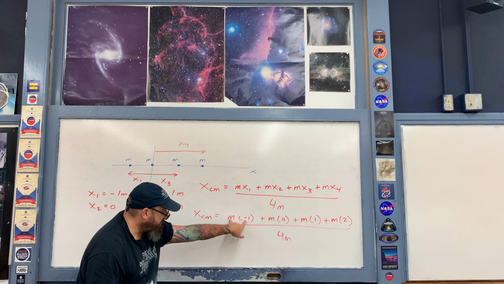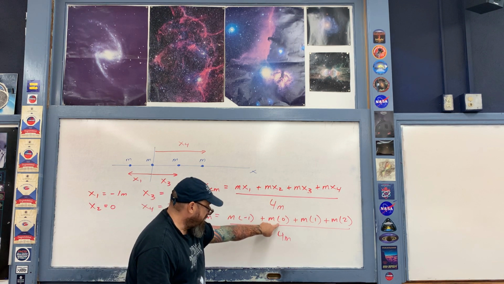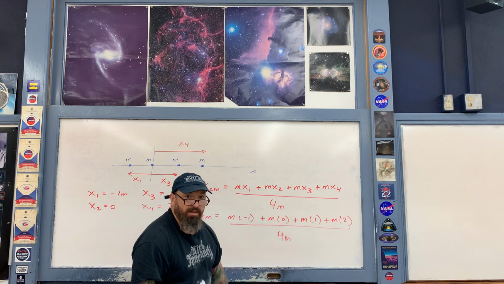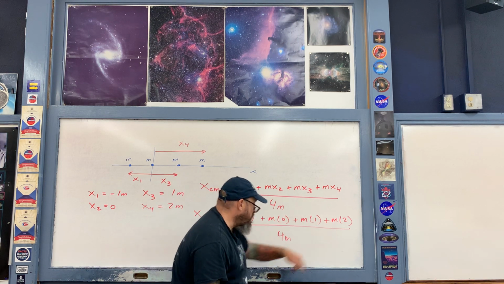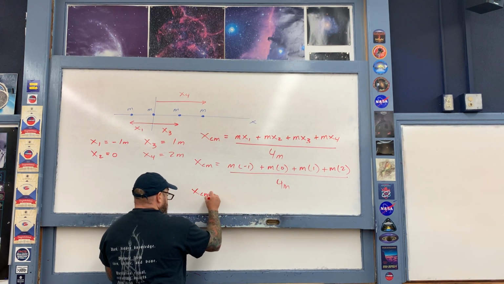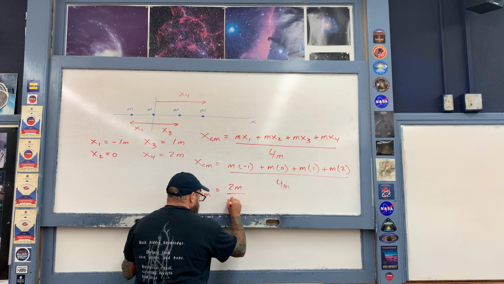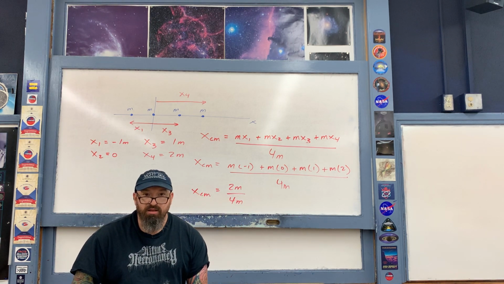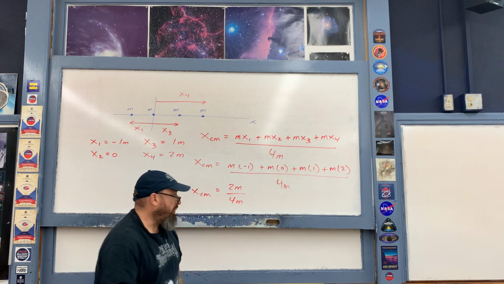This right here is negative m, this right here is 0, and then plus a positive m, which cancels out. And then the last term here is 2m. So then therefore, in the numerator of the expression, I end up with 2m, and then we divide by 4m in the denominator, the m's cancel out, and we're left with 2 over 4, which is equal to 1/2.